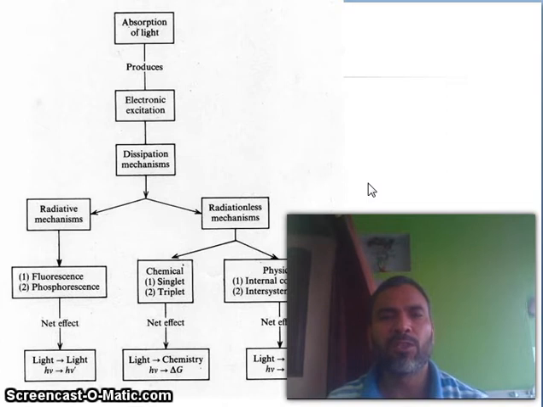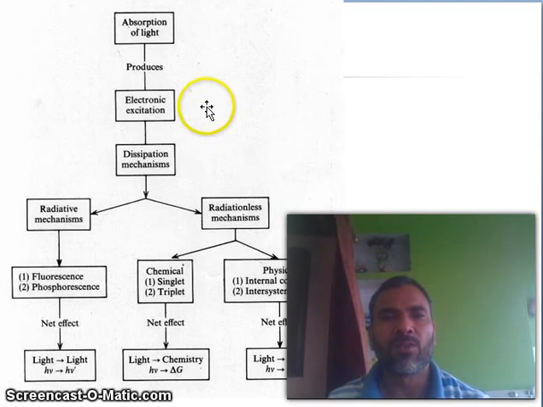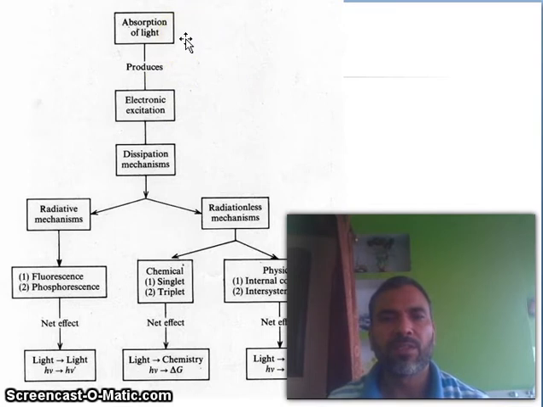Today in this video I am going to explain about photochemical reactions. Before discussing reactions, let us discuss some points. This is the pictorial diagram.